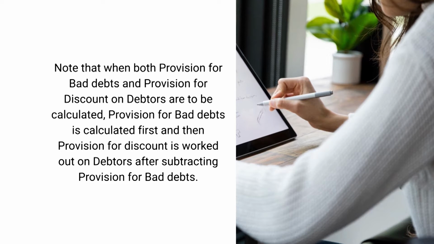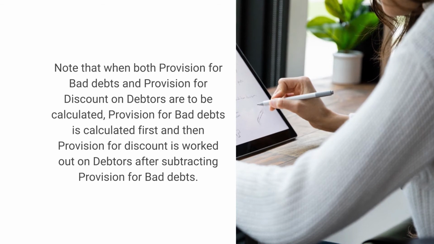Again I would like to advise my learners that when provision for bad debts and provision for discount on debtors are both given simultaneously in the question, then of course first of all we should make a provision for bad and doubtful debts, and then we should make a provision for discount on debtors. So, the provision for doubtful debts will be created first, and thereafter the provision for discount on debtors will be made.